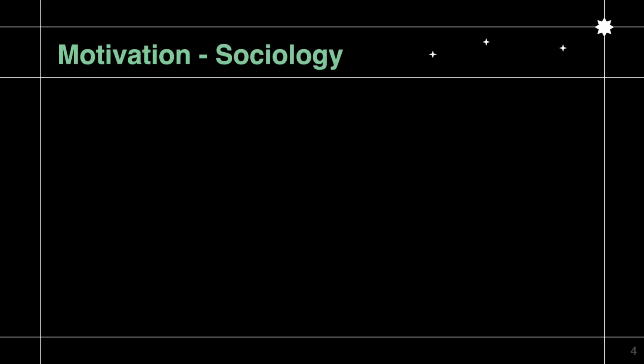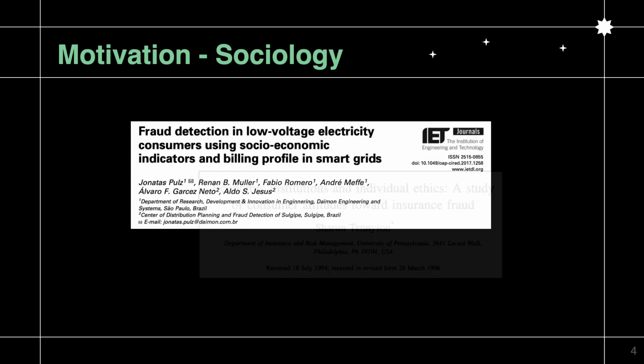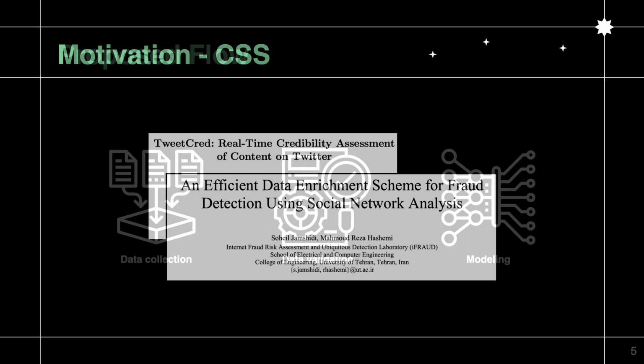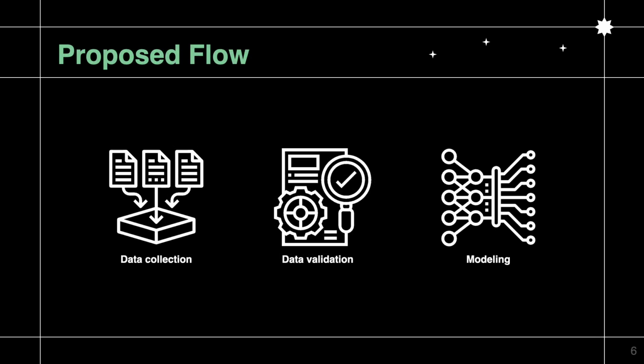The motivation for this comes from the literature where it is shown that the socioeconomic attributes of a person are indicative of his tendency to commit fraud. Here are some sample literatures. Moving on to the proposed approach, we'll be discussing the data collection, data validation, and finally the modeling and the results.